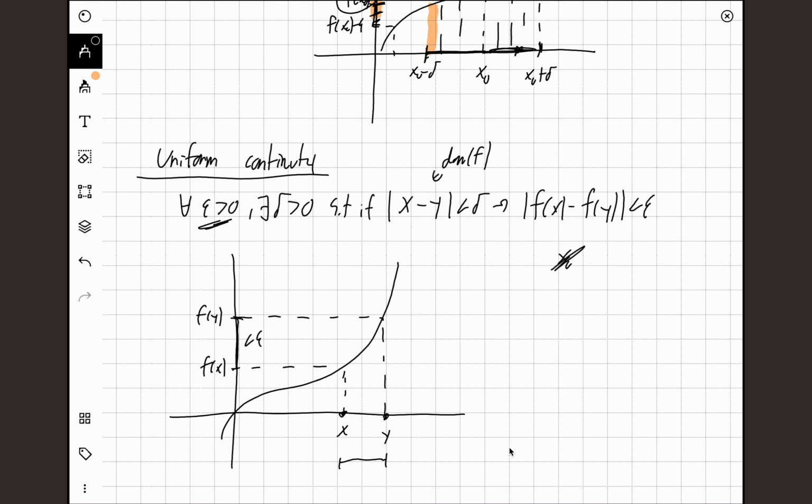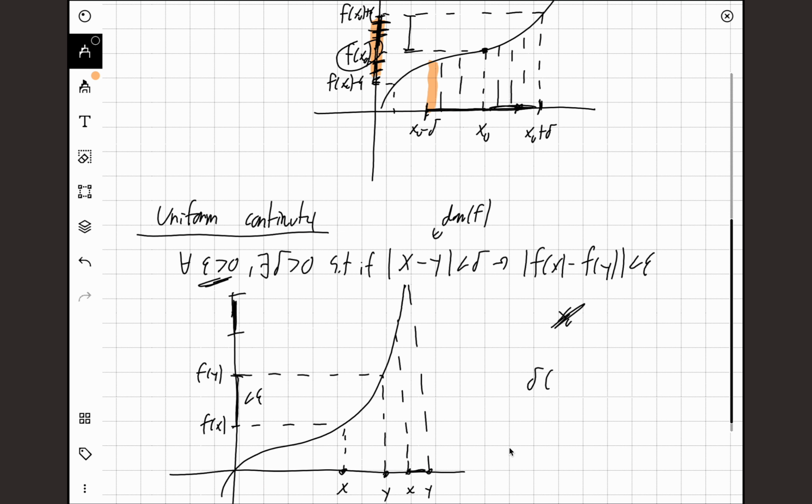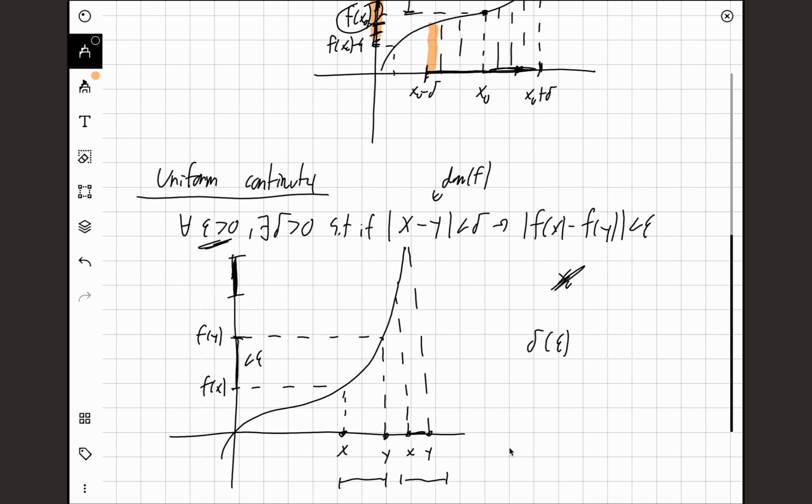So now I can shift these points also here. This graph extends up. I can choose a point x and y here. Again, they are delta close to each other because the delta is this big. So x minus y will only be this big. So now if I look at f of x and f of y, f of x minus f of y has to be less than epsilon. The difference here is that delta is only a function of epsilon. I pick an epsilon like this, and then the delta I choose has to hold for the entire domain where my function is defined.